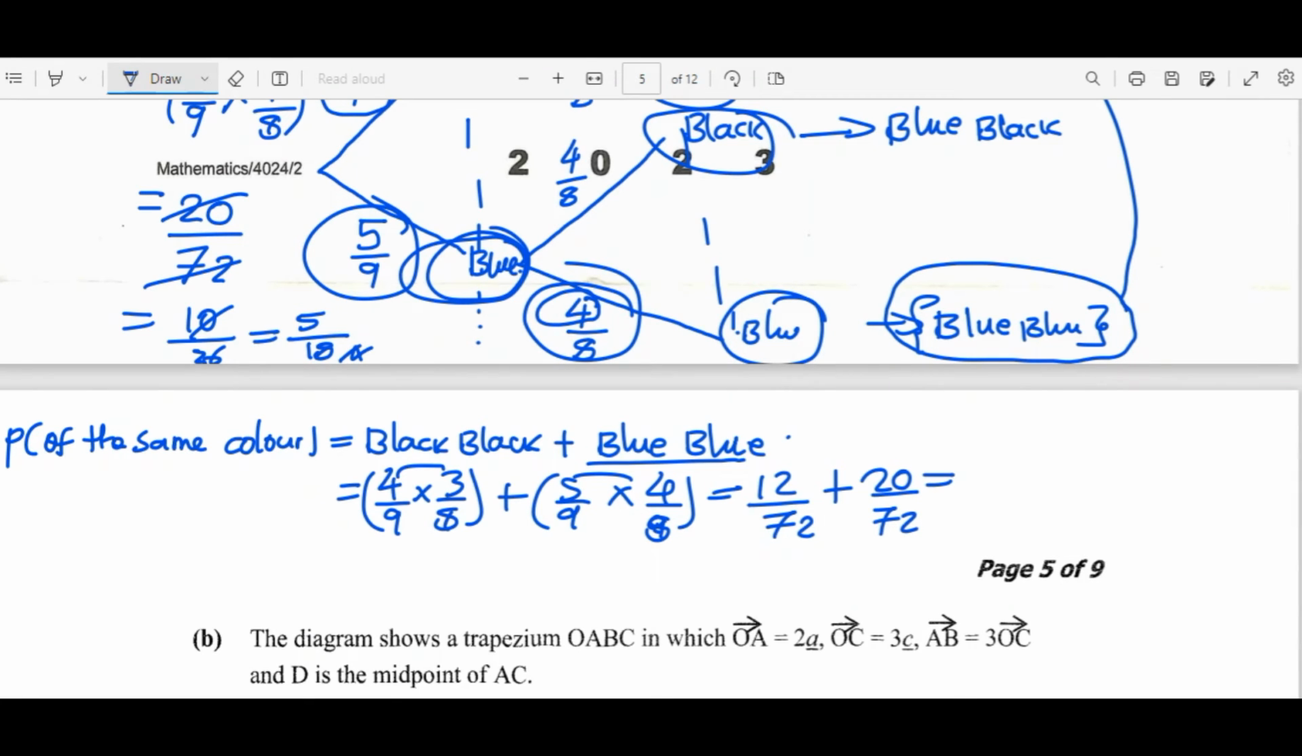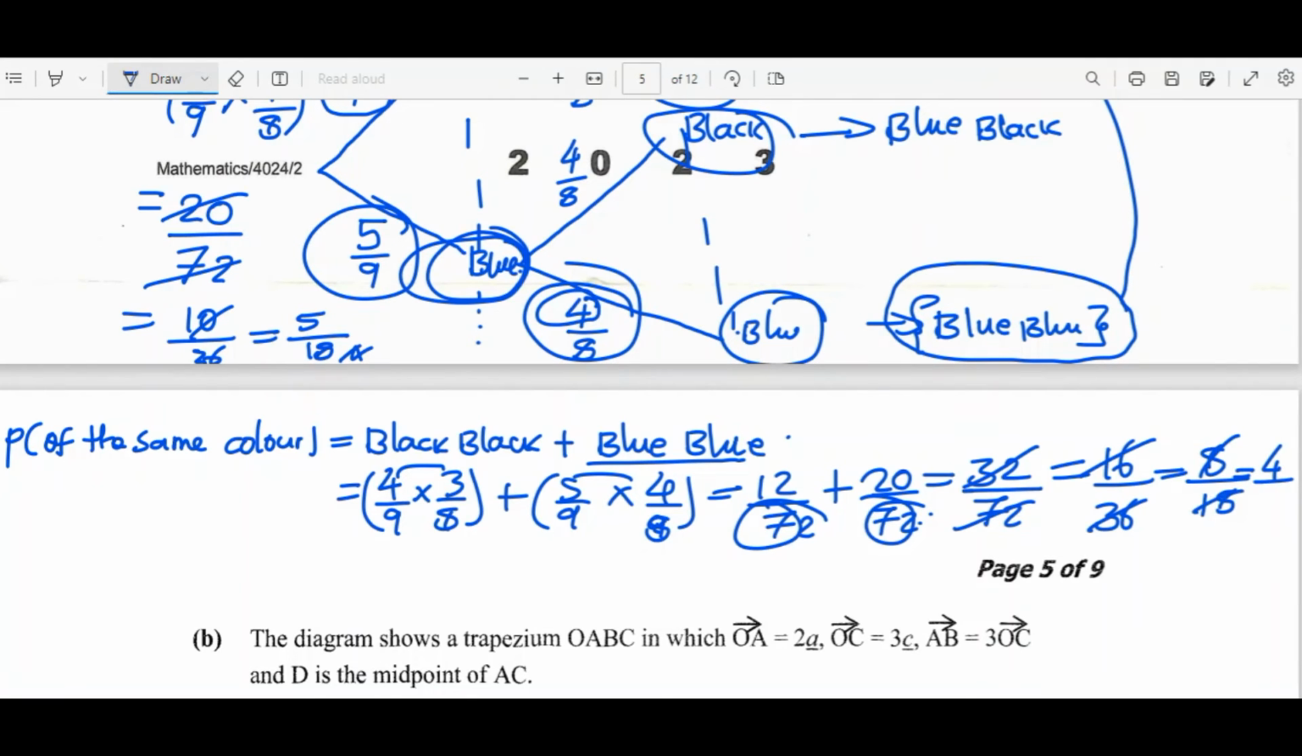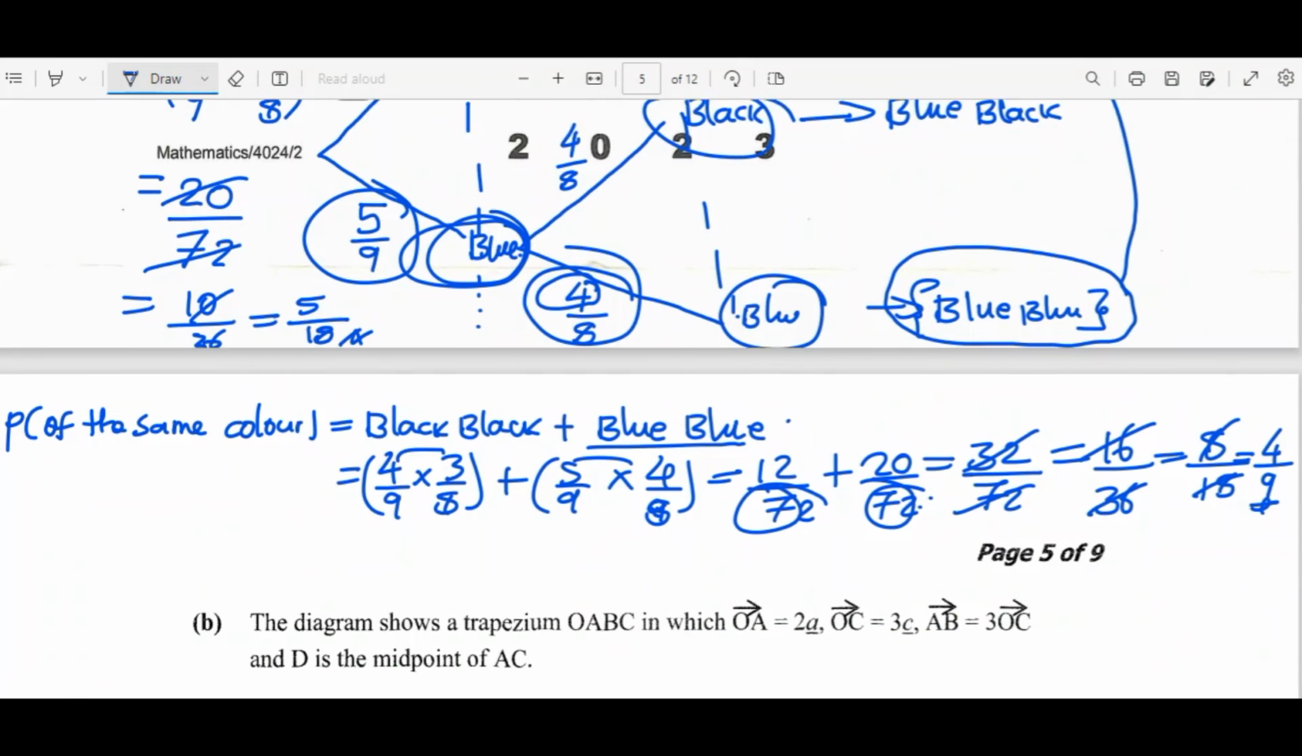20/72. So no need of finding the lowest common denominator because they are the same already. 12 plus 20 is 32 divided by 72. Can we reduce? 2 into 32 is 16, over 2 into 72 is 36. 2 here will give us 8 over 2 here 18. 2 here is 4, 2 here is 9. So the reduced number is 4/9. So that's how you can find the final answer.